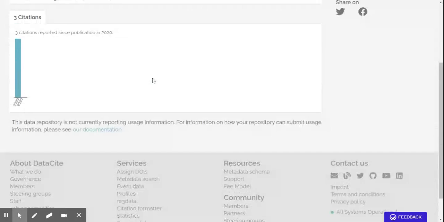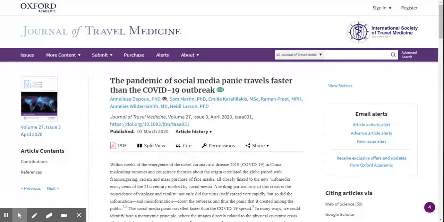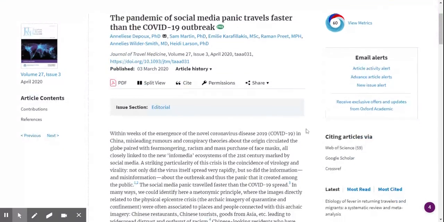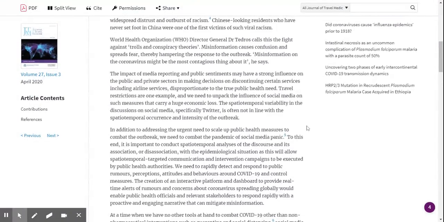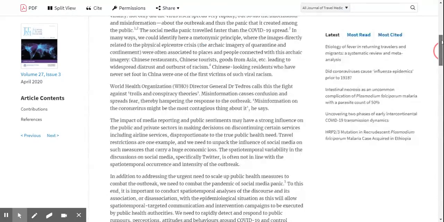So there's nothing really on this page except the article has been cited 3 times. Cool. So you just look around for a link. This link right here, this DOI link, that means that's where the article lives. So now we go to, this is where the article lives, the Journal of Travel Medicine. It's from Oxford Academic. That sounds reputable. It sounds like we're in a good place. So look on here and see what we have. All right, some information. That sounds good.